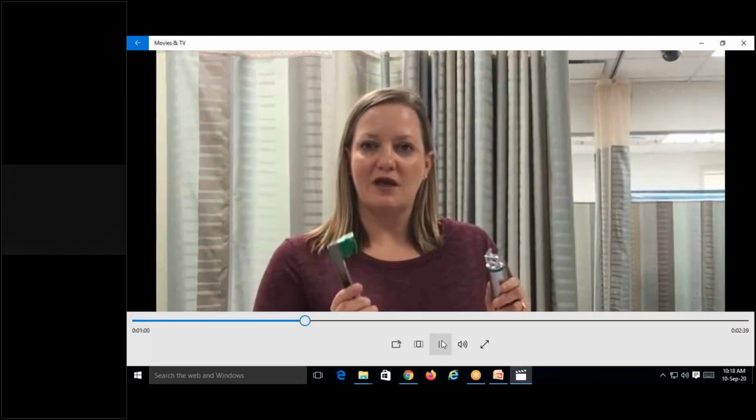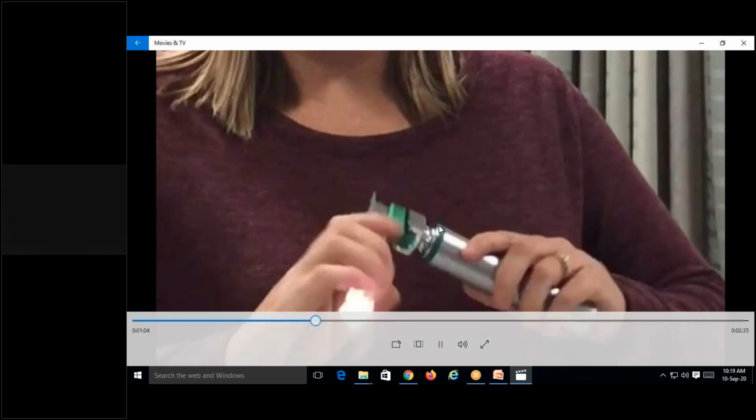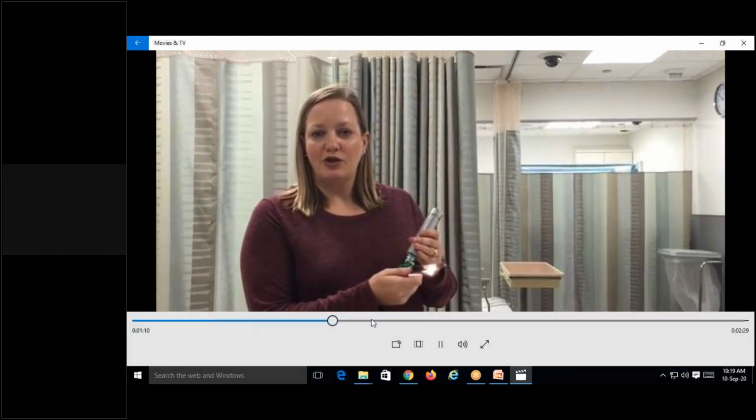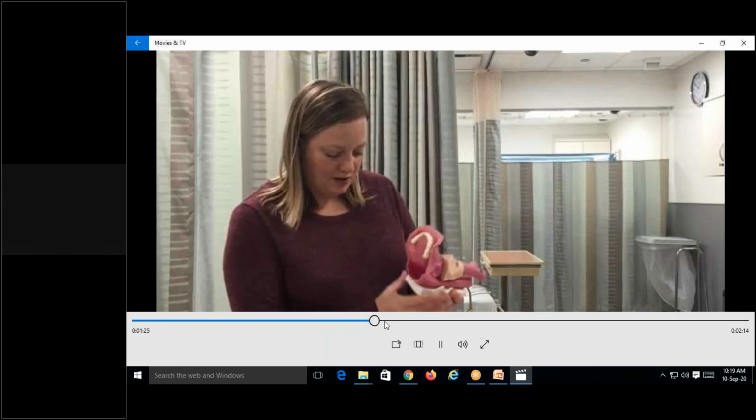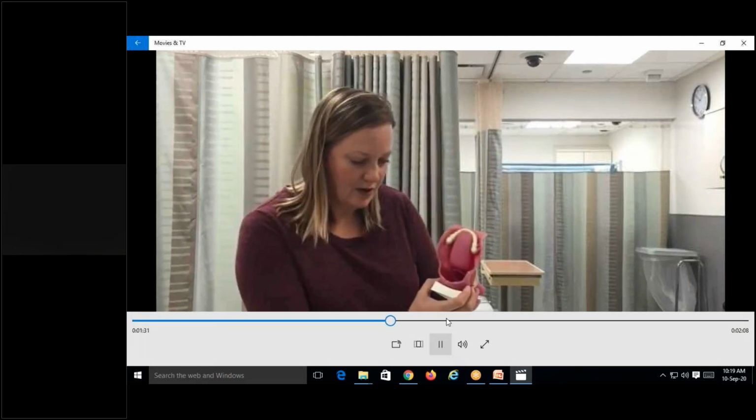So this is the blade which I was talking about. This is the straight blade, which is the Muller's blade. Okay, so this is the Muller's blade which I was talking about, and that was the curved blade. See, this is the epiglottis.